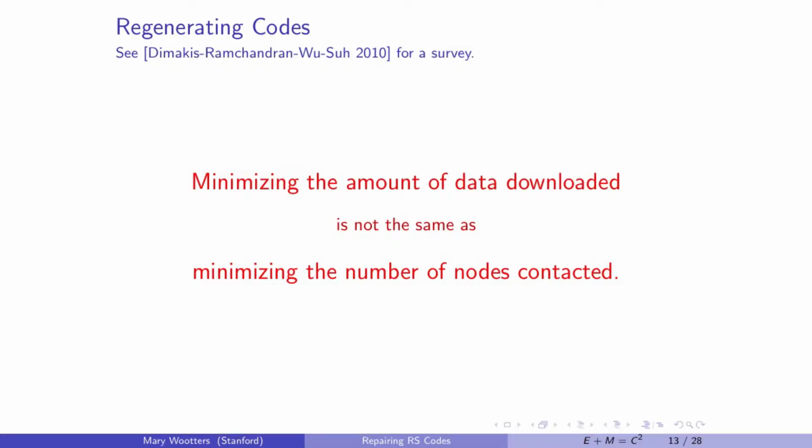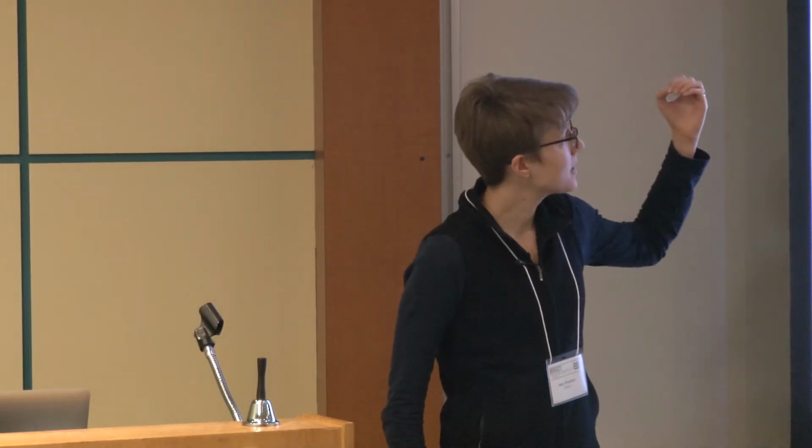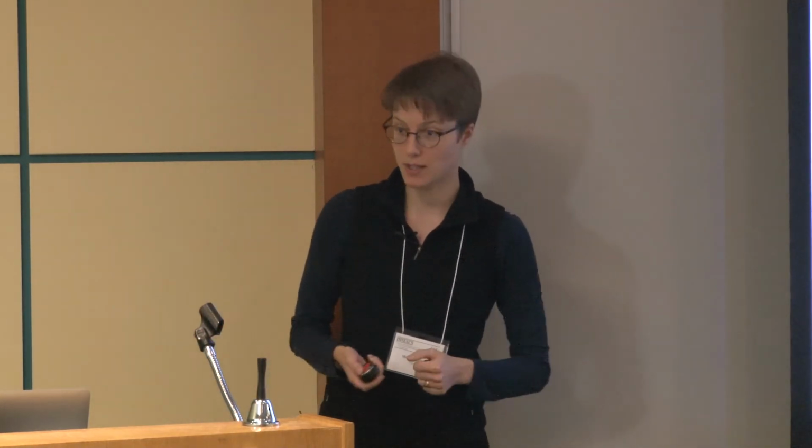The way is through something called regenerating codes. Regenerating codes have been around maybe 5 or 10 years. I would point you to this survey by Alex Dimakis and others, which is a really great survey of the history. The main insight of regenerating codes, which is a very clever insight, is that minimizing the amount of data downloaded, which is actually what we want to do for this task, is not necessarily the same as minimizing the number of servers that we contact. Because in real life, we have this freedom to not download an entire disk or an entire block, or however you're actually implementing this, entire stripe. Instead, you can download just part of it, and thus save on bandwidth.